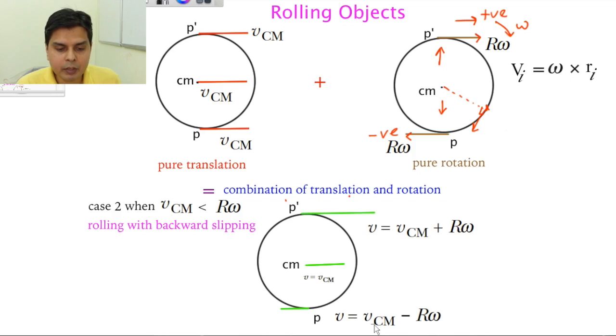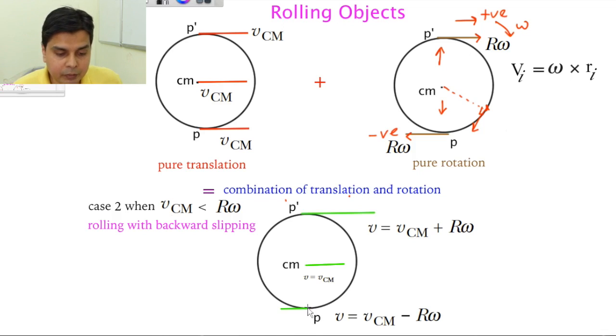This will be VCM plus R omega, this will be VCM minus R omega. In this case, what has happened? VCM is less than R omega. That is, this is rolling with backward slipping. Why backward slipping? Because this point of contact P is having a velocity in the backward direction. So this is rolling with backward slipping.